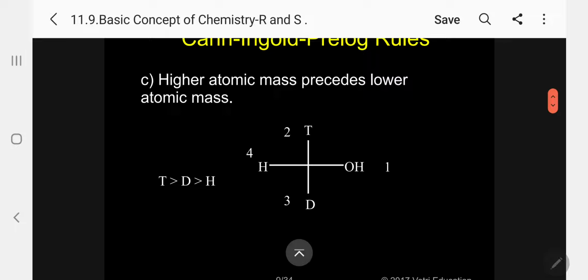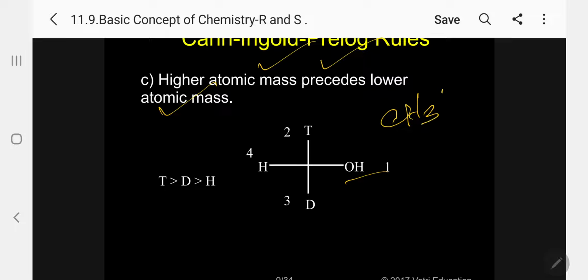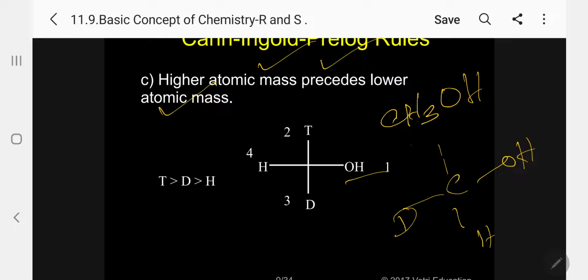Now, next is higher atomic mass precedes lower atomic mass. Suppose the atoms are different, for example protium, deuterium and tritium. The example is methanol. Kindly follow. Ordinary methanol is CH3OH, but instead of this, I am writing three different hydrogen atoms, protium, deuterium and tritium. So this is again four different groups on an asymmetric carbon atom. In that case, the atomic number is the same. Please follow. Hydrogen, deuterium, tritium have the same atomic number.